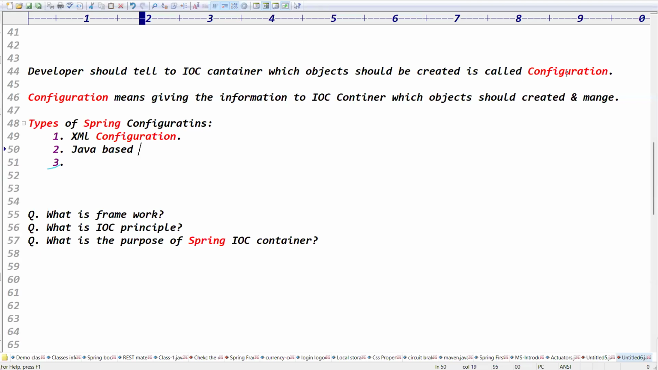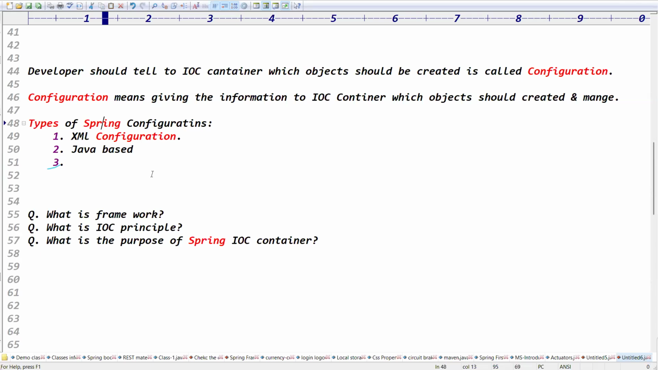How will the container create the object? We should provide the information. The developer should provide the configuration information to the IOC container, right? How will you provide the information to the IOC container?